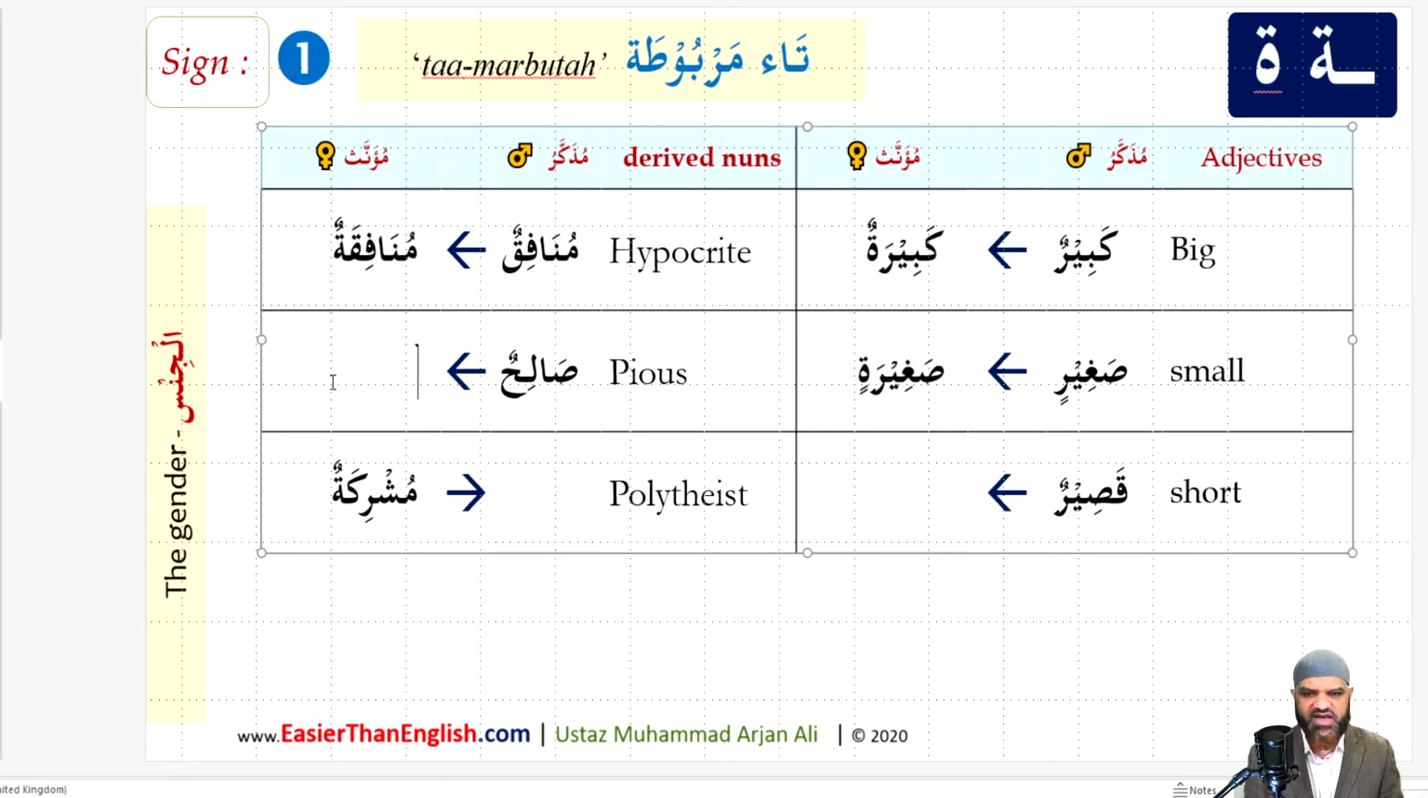Okay, salihun, pious. The feminine version of that will be salihatun. Salihun, salihatun. Qasirun means short. The feminine equivalent of that will be qasiratun. Mushrikatun, the masculine equivalent of that will be mushrikun. All I've done is work backwards from the steps I told you earlier.